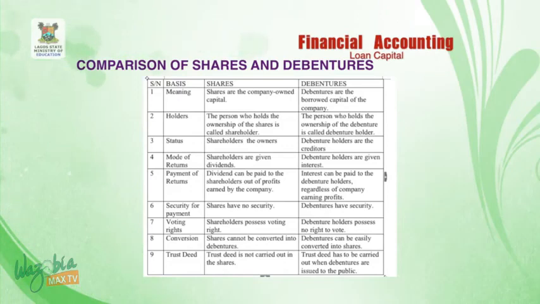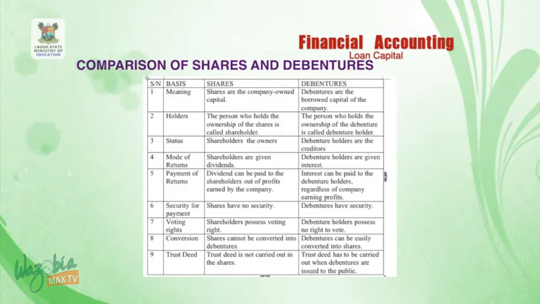On the basis of meaning, shares are the company-owned capital, while debentures are the borrowed capital of the company. On holder, the person who holds the ownership of the shares is called shareholder, while the person who holds the ownership of debenture is called debenture holder.